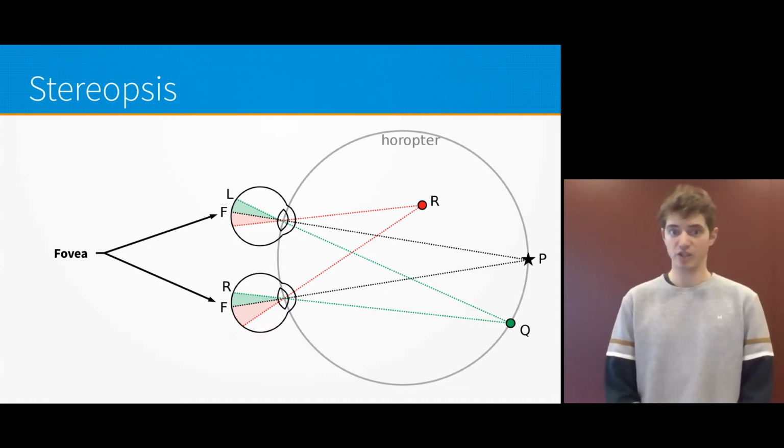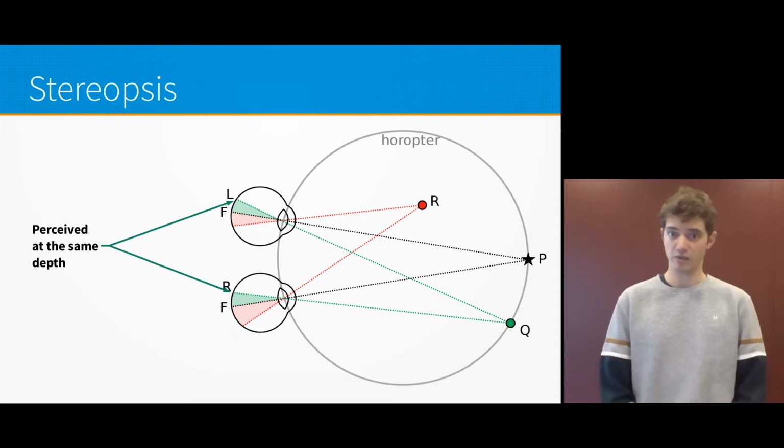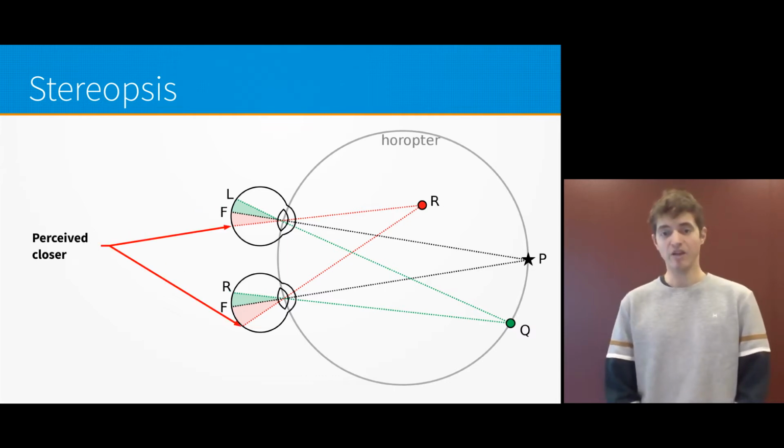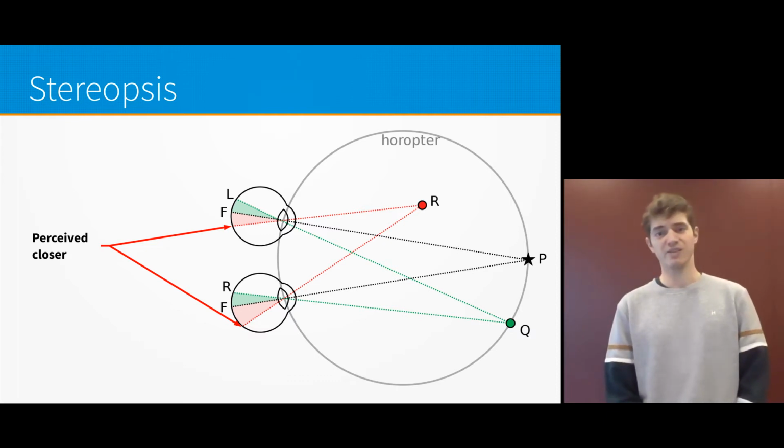Its image is projected onto the foveas. The point Q is projected on different points on the retinas, but their eccentricity with respect to the foveas are the same. The brain interprets that the point Q is at the same depth as P. The images of R, however, do not have the same eccentricity on the retina. It results in a vergence disparity between the two eyes, and the brain deduces that the point R is closer than P.